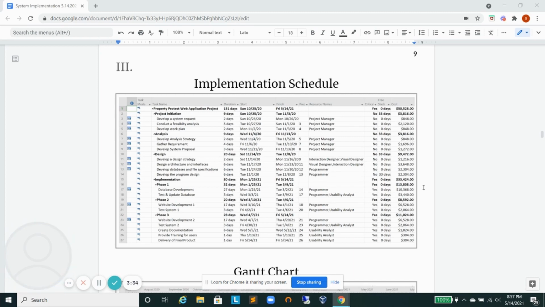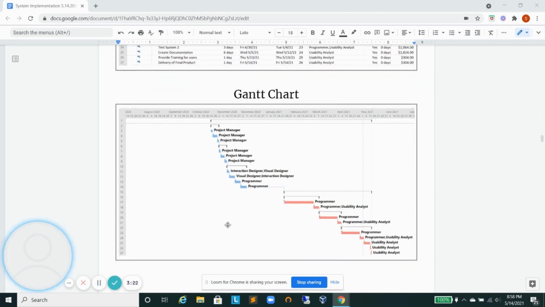Then once the website is done, we created documentation and provided the training manual for the users, and we delivered the final product. And here you go, the Gantt chart, how it looks with assigned resources through the whole project.